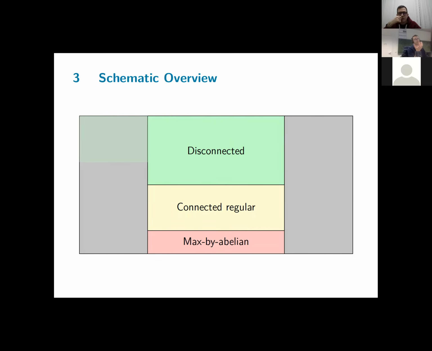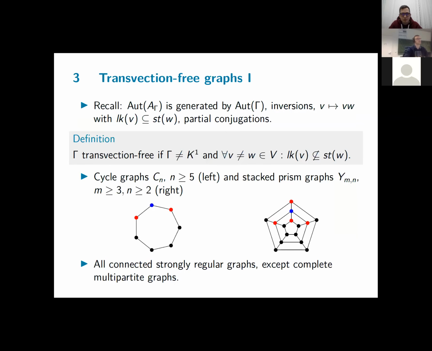Now, I then tried afterwards to do similar things for connected regular graphs or maximal abelian graphs, but I didn't find a general argument to prove the R-infinity property using only these two conditions. So I looked at other situations, other techniques or structures I could exploit. And the first one I looked at is on the level of automorphisms.